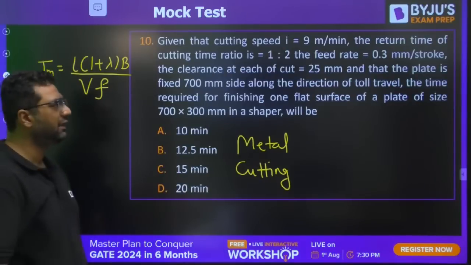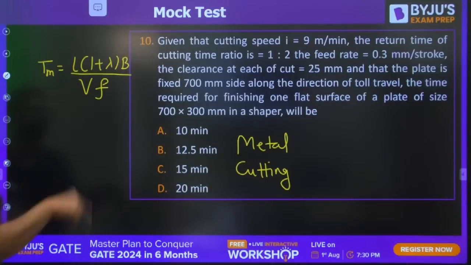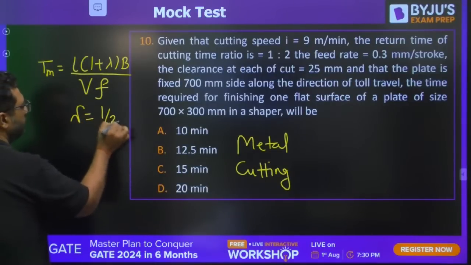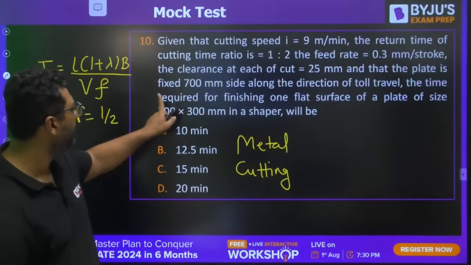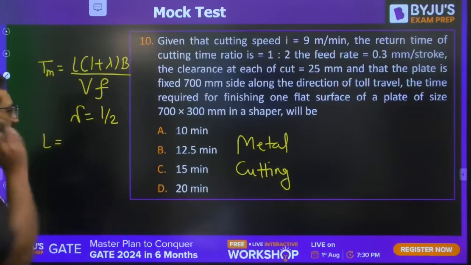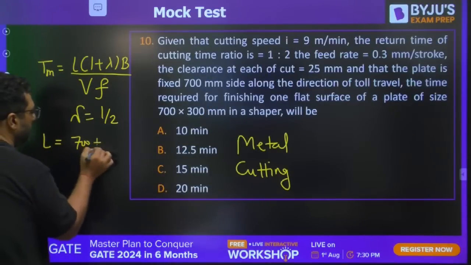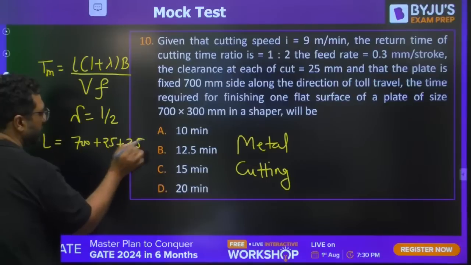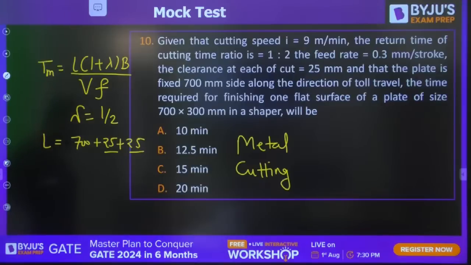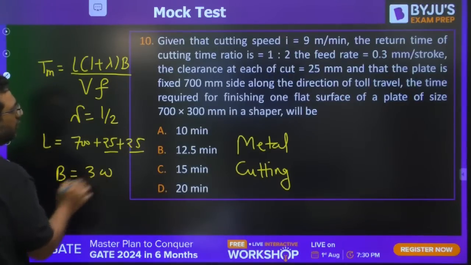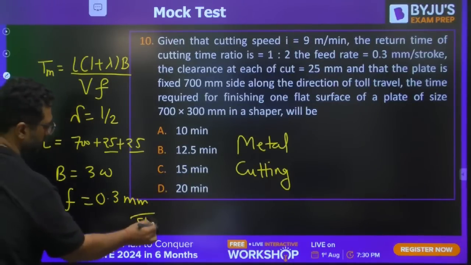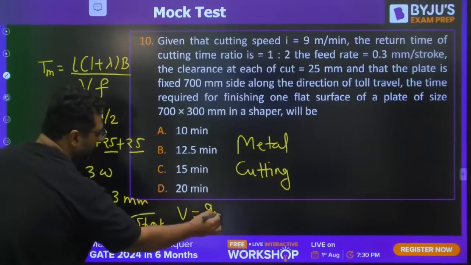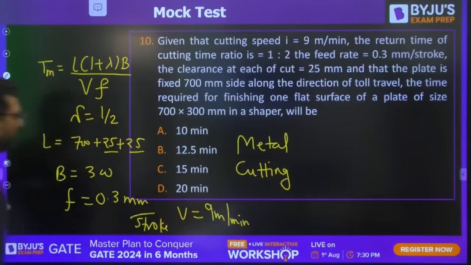And you know, they have given the clearance, the feed rate, and the lambda as 1 by 2. Length will be, they are saying that the plate is fixed, 700 mm side along the direction of tool travel. So it is 700 plus 25 plus 25, approach and over travel. So guys, you know that width is 300. Feed rate is 0.3 mm per stroke. Velocity is 9 meter per minute. You need the answer in minutes, solve it and get the answer.